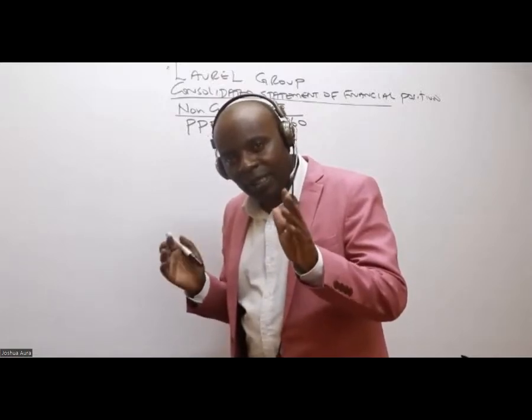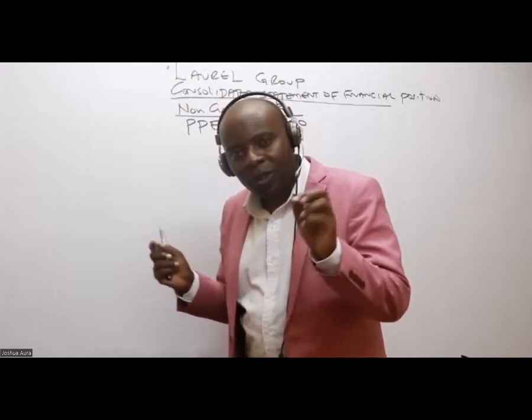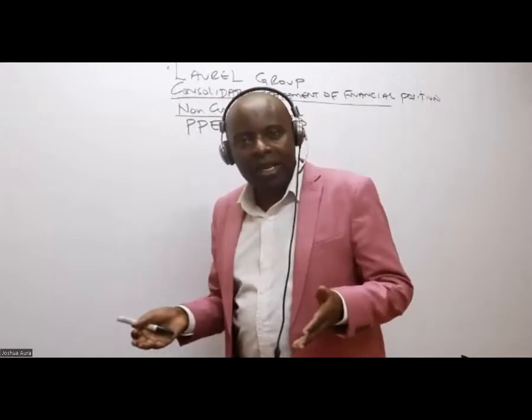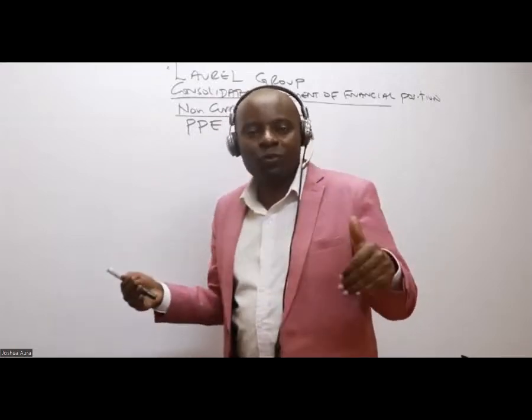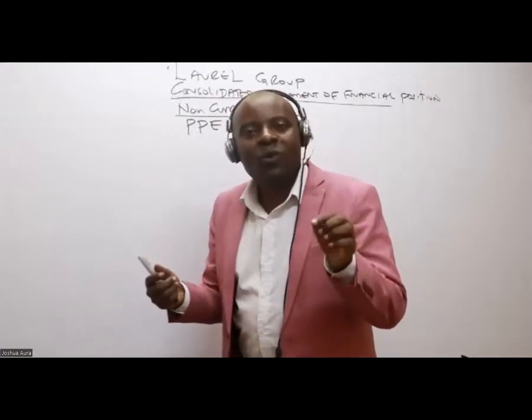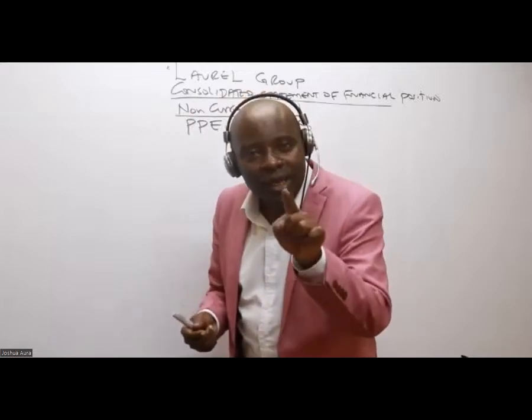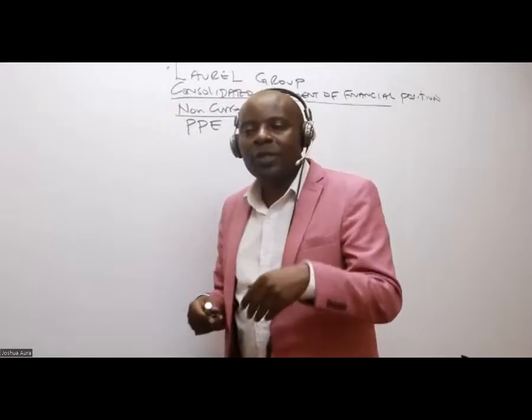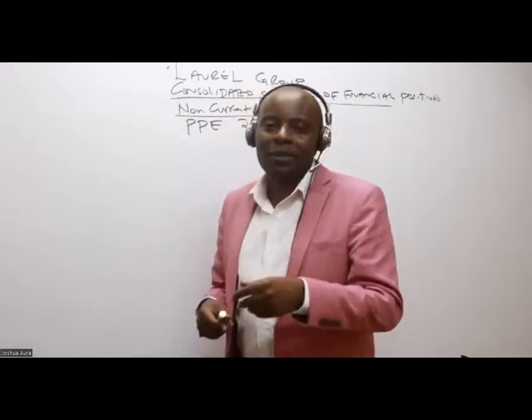Because remember, the first step of consolidation, you don't just start adding figures. We are not yet there. Here we are basically laying down the pro forma. Later on, we shall be making adjustments. Like if there are any revaluations, we shall be making adjustments.